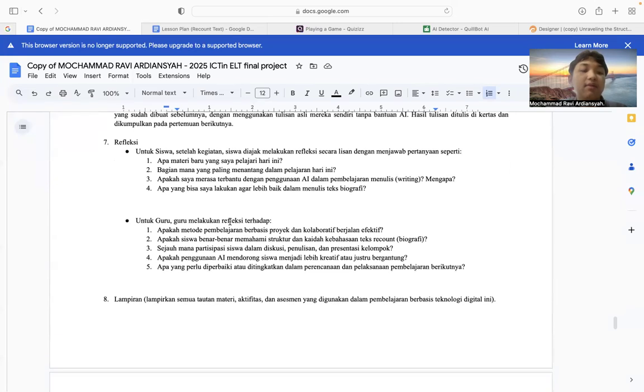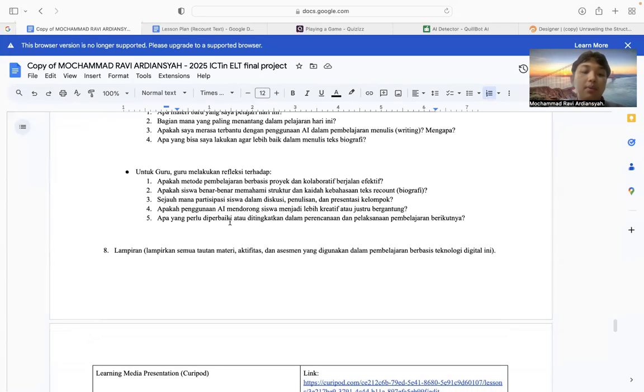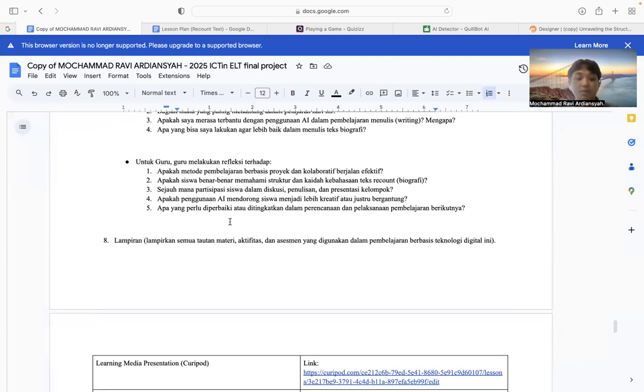And then this is for reflection for the teacher, like apakah metode pembelajaran berbasis proyek laboratorium berjalan efektif, or do the students really understand about the biography, and then apakah penggunaan AI sesuai lebih integratif atau justru malah bergantung, apakah perlu diperbaiki untuk ditinggalkan dalam perjalanan pembelajaran berikutnya.